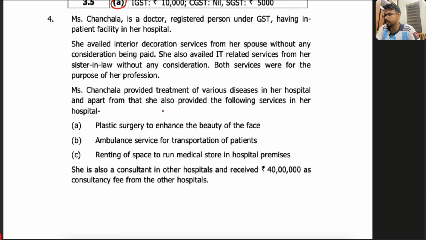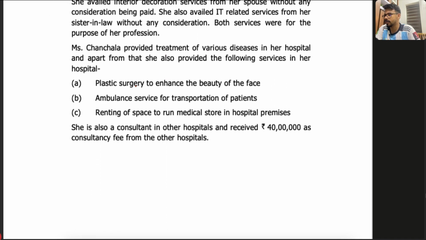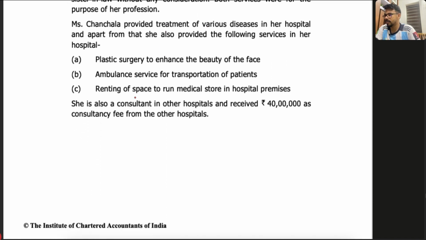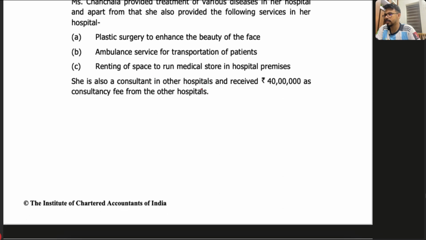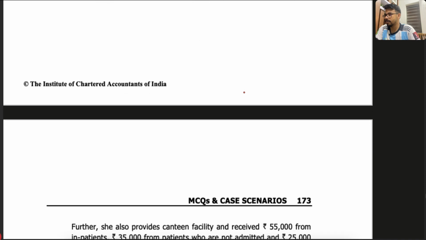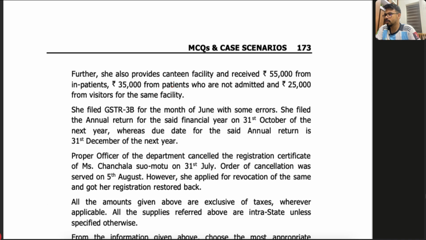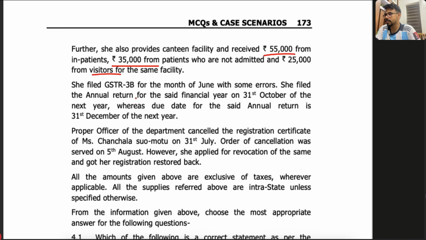Apart from that, she also provides surgery, ambulance and other services in her hospital. She also consults for other hospitals and received 40 lakhs as consultancy fees. Further, she also provides a canteen facility. Received 55,000 from inpatients, 35,000 from patients not admitted, and 25,000 from visitors for the same facility.